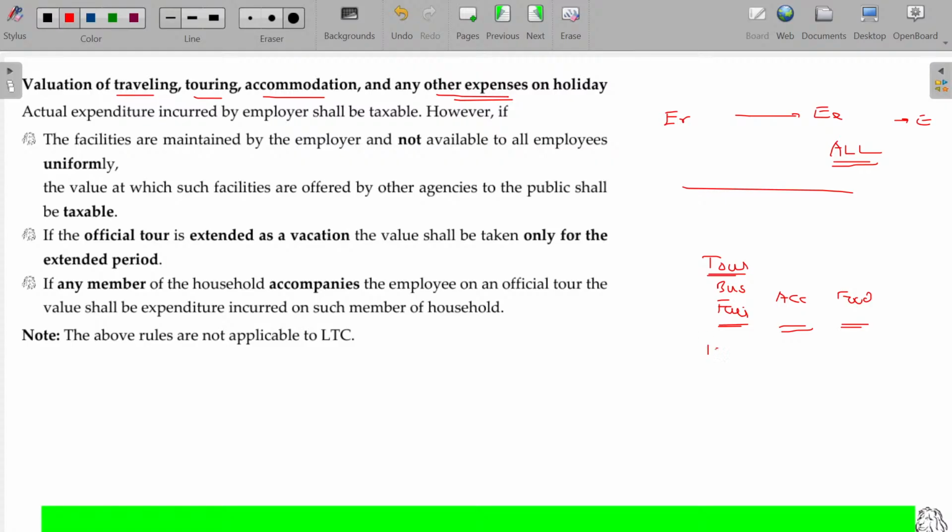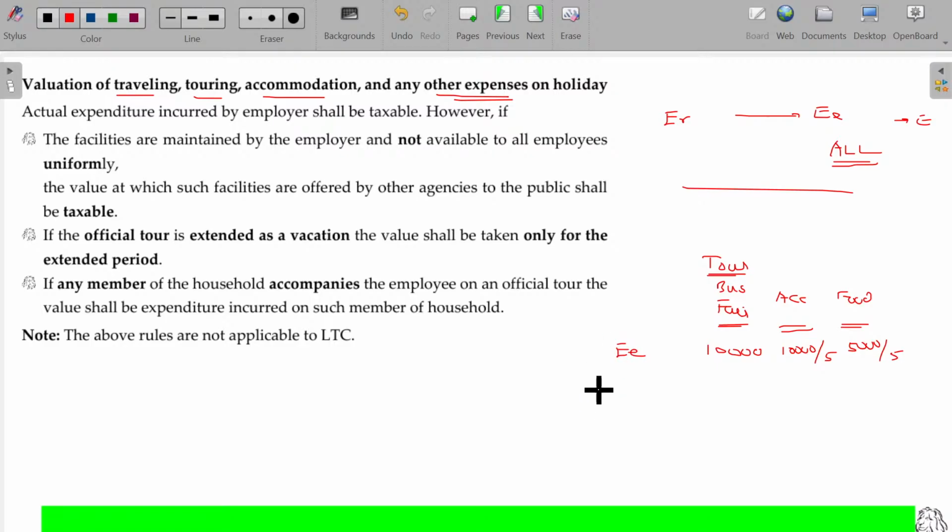Bus fare may be 1,000. Accommodation cost, bus or air fare being 10,000 rupees for to and fro, whatever it may be. Accommodation, they spend around 10,000 rupees for 5 days. Food around 5,000 rupees for 5 days. This is for the employee.